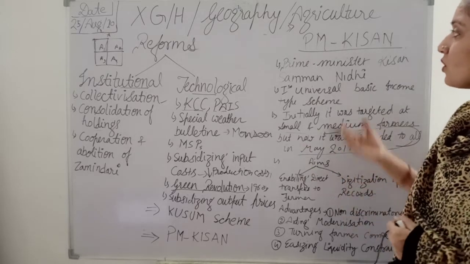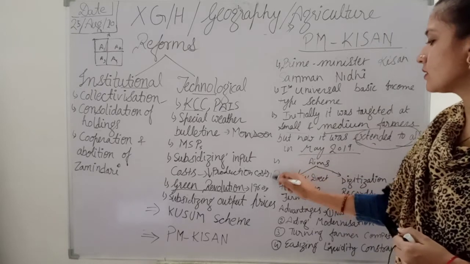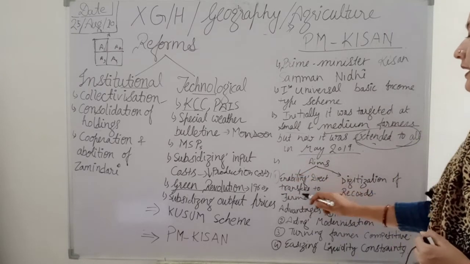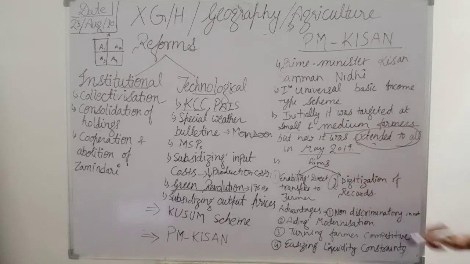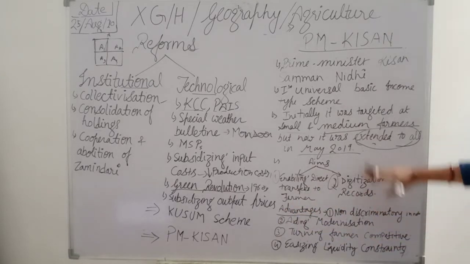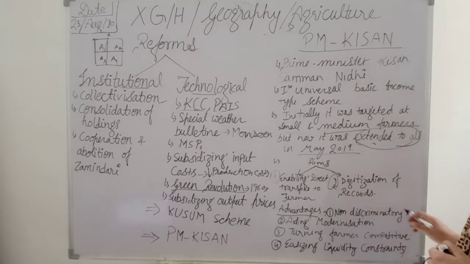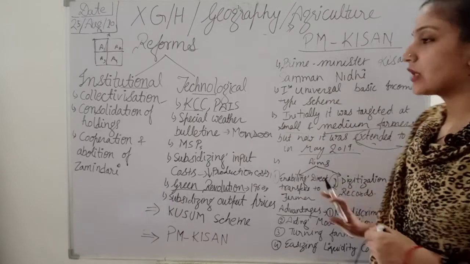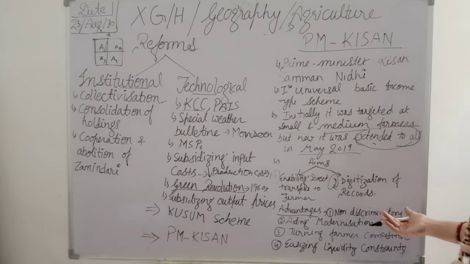What are the aims of this PM Kisan? There are two aims: the first is enabling direct transfer to the farmer, and the second is digitization of records. Now, what are the advantages of the PM Kisan scheme? The first is that it is non-discriminatory in nature, which means it will not be biased.